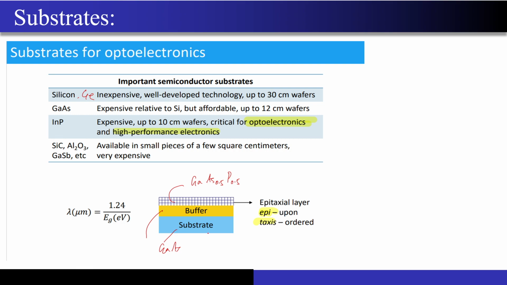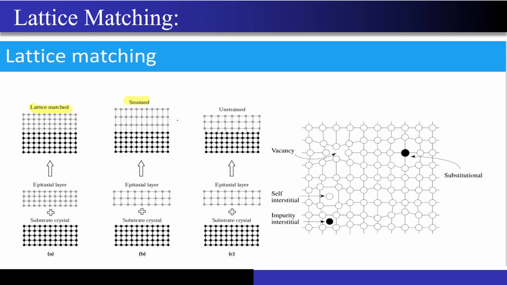You have a substrate over here, just ignore this buffer layer as of now, this has some different purpose, correct? And on top of this you grow this kind of layer, correct? Now what I have to ensure from the material science engineering point of view, if you try to connect different materials which are having different lattice constants. Why different lattice constants? Because this has Eg1 and this has Eg2, correct? Both of them will form their own crystal structures, so they will have different lattice constants. Now if you try to grow this epitaxial layer on top of this substrate, what is going to happen?